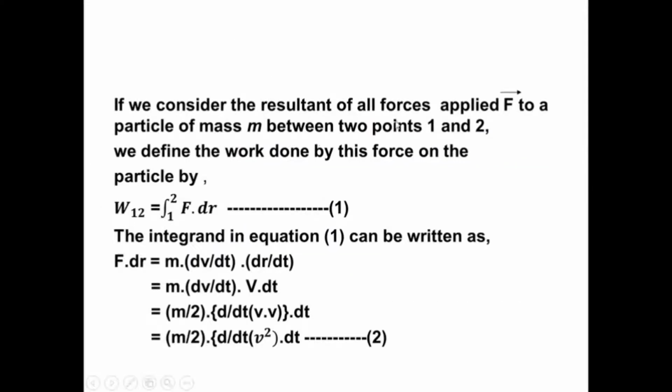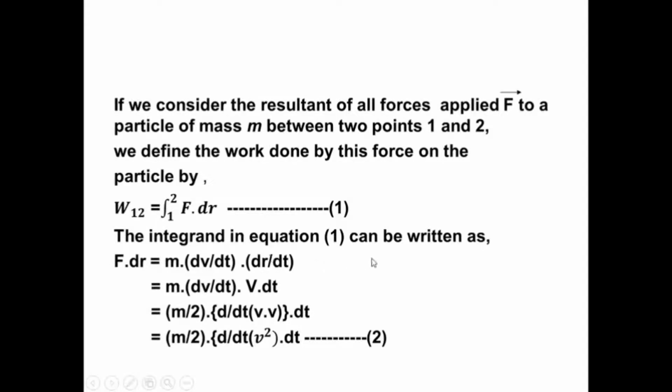If we consider the resultant of all forces F applied to a particle of mass m between two points 1 and 2, then we define the work done by this force on the particle as W12. That is, the work done is equal to the integration from point 1 to 2 of F dot dr, because work done is nothing but the product of force and displacement. According to this formula, W12 is equal to the integral from position 1 to 2 of F dr. Equation 1.